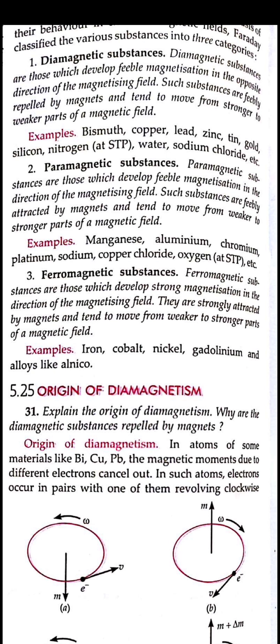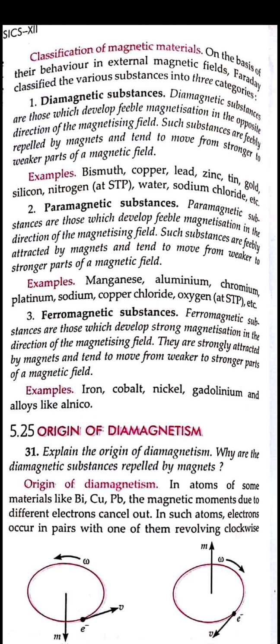So these are the substances which can be classified by their behavior. Now we will see how the diamagnetic and paramagnetic substances behave. Here you can see the question: explain the origin of diamagnetism and why they repel the magnet. We know that in the direction opposite to that of the magnetizing field, they develop a small, low magnetization.